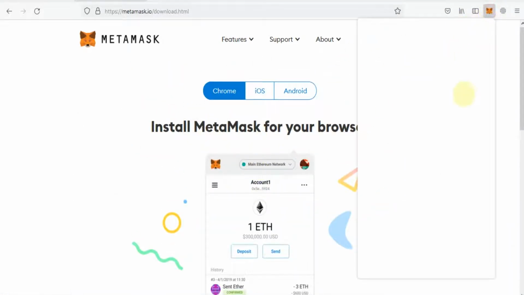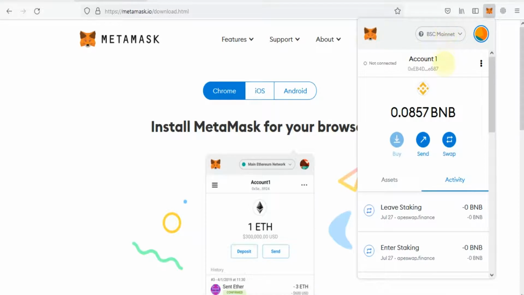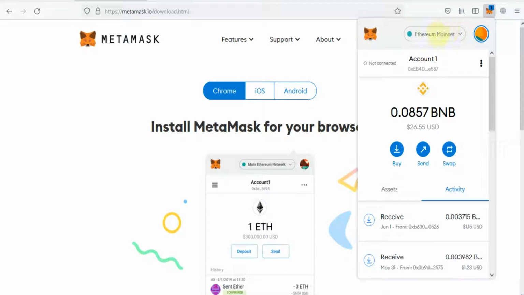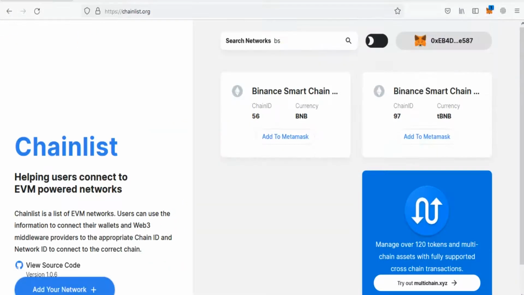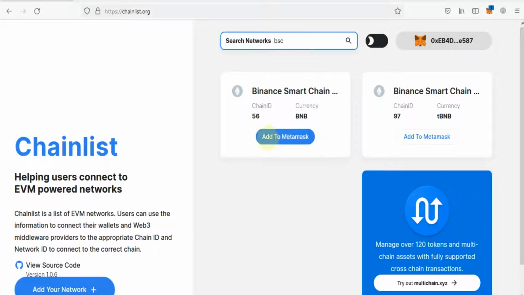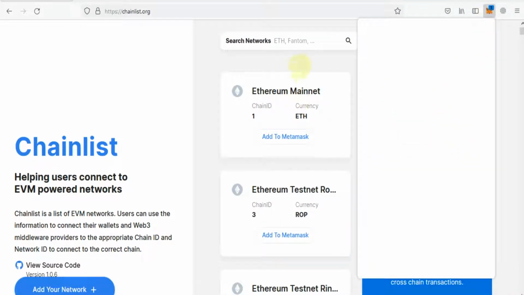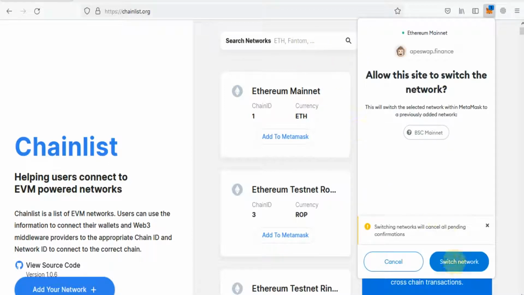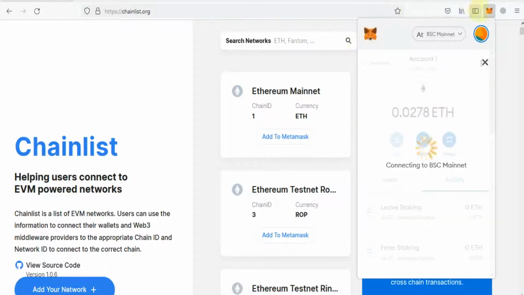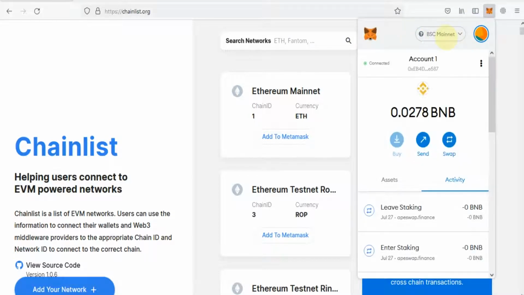This MetaMask wallet will default to the Ethereum network, but you need to convert your wallet to the BSC network. An easy method is to go to chainlist, search for BSC, and add Binance Smart Chain, or any other network, to your MetaMask. You will add it to your MetaMask wallet and switch to the BSC network. So I have switched to BSC mainnet from the Ethereum network.